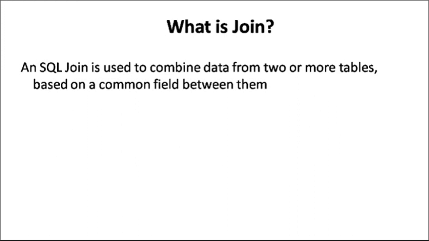What is a join? I will elaborate on this one. An SQL join is used to combine data from two or more tables based on a common field between them.